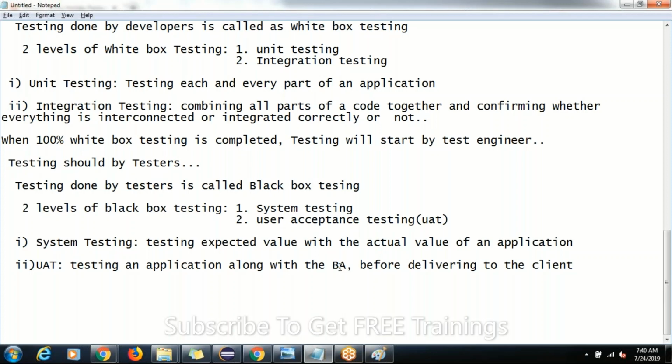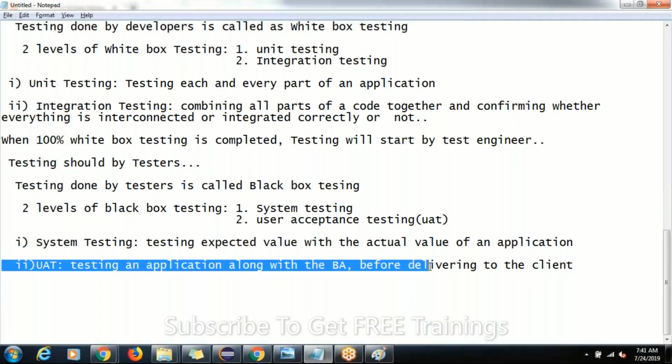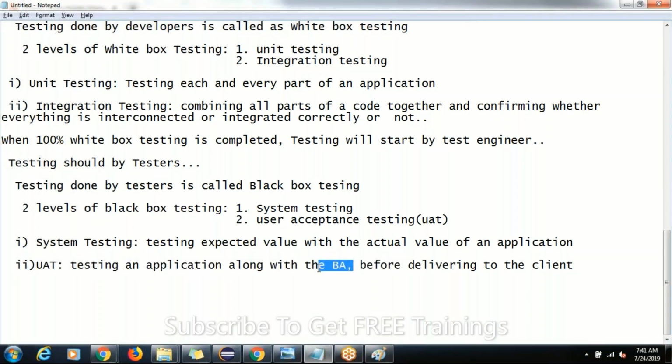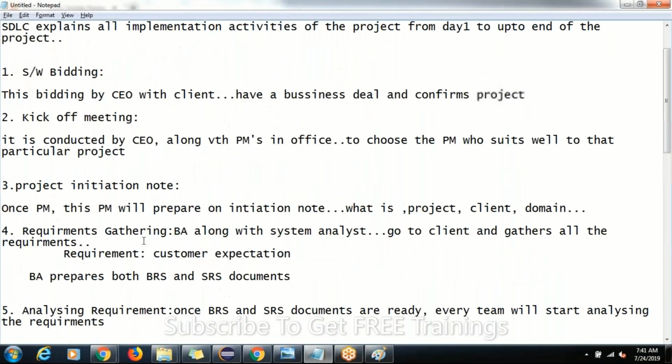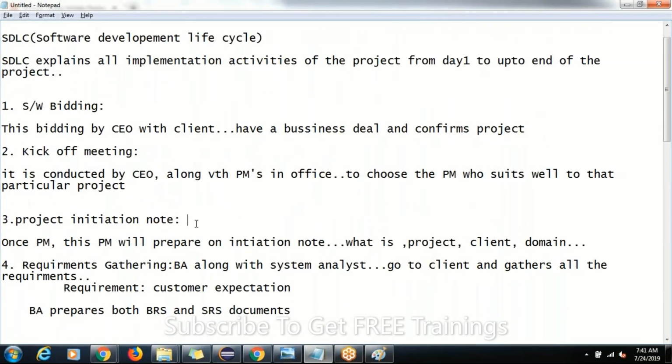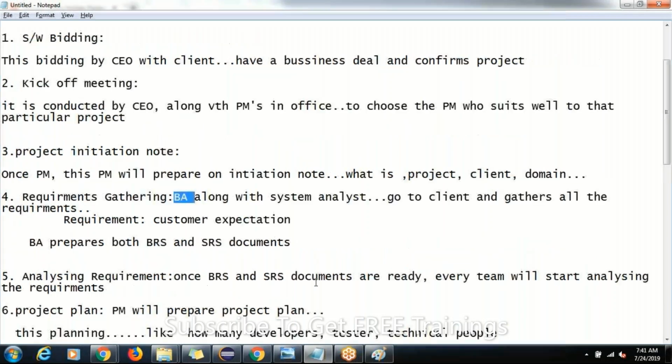Because he is the person who actually knows what the requirement is. In the first stages, who gathers the requirement? The business analyst. He knows exactly what the requirement is.